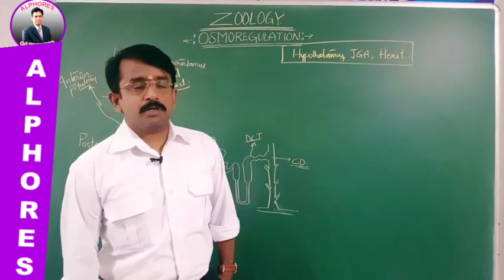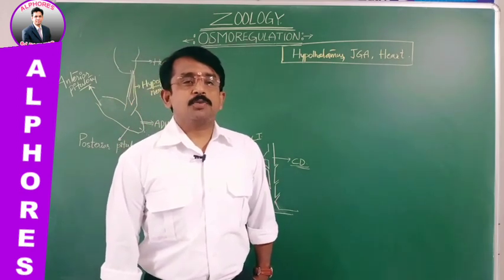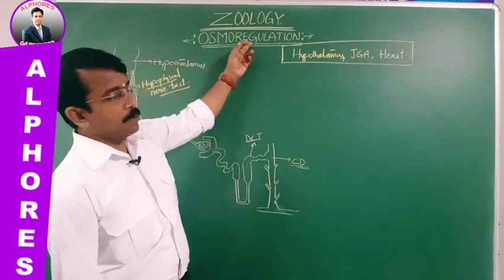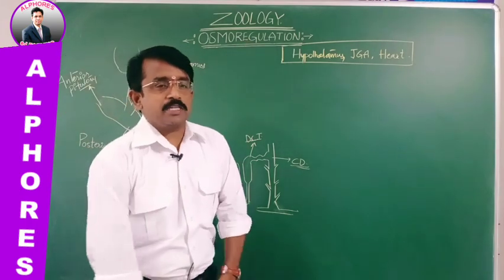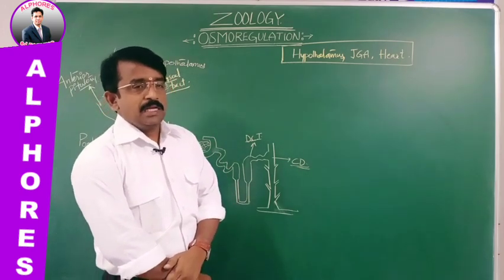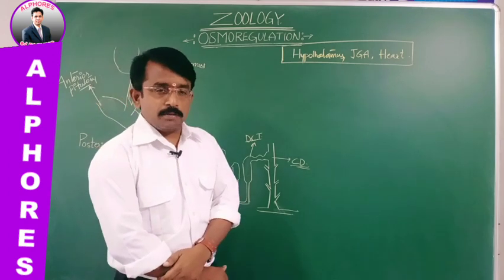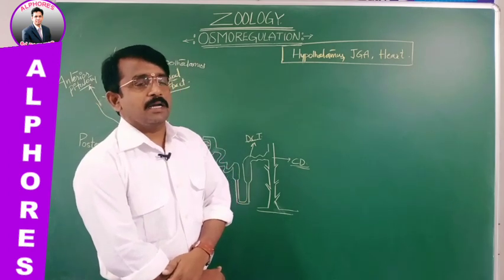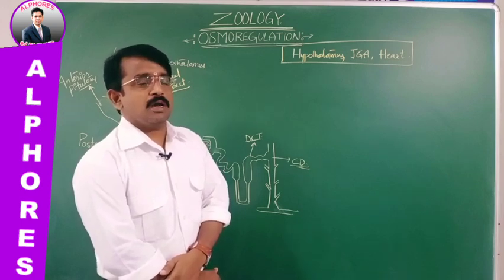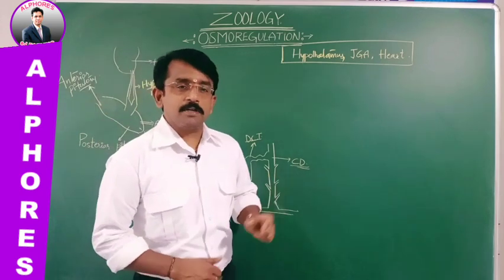This is Zoology subject, chapter excretory products and their elimination, session 12. So now it is osmoregulation. Osmoregulation is the process of maintenance of the balance of the fluids and salts in the body. Its balance in the body is very essential. Already we discussed that dehydration may kill a person more quickly than the lack of food. So balance of the fluids and salts is very essential.